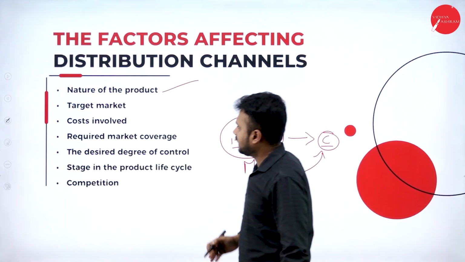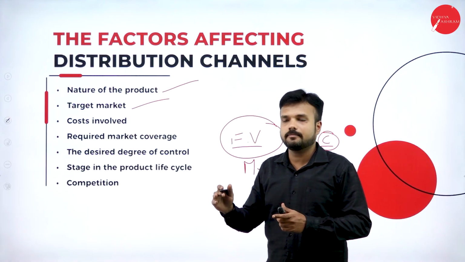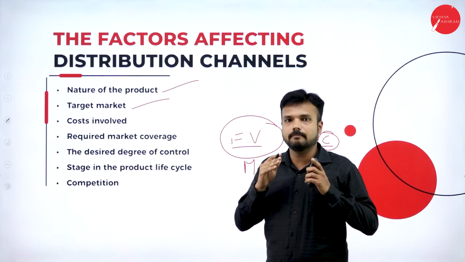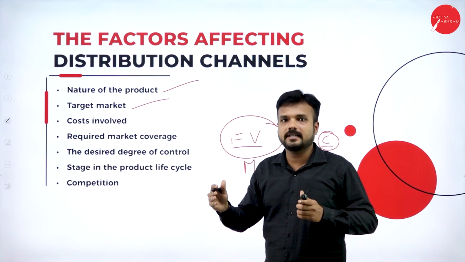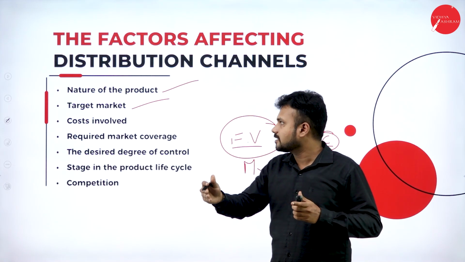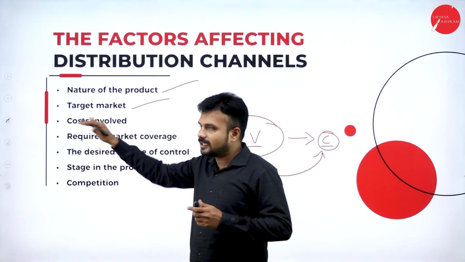Next one is target market. The channels of distribution also depend upon the target market. Most of the time, if a manufacturer is present in India and the customers are also present in India, he can sell directly to his customers. So it totally depends upon the situation and the target market.